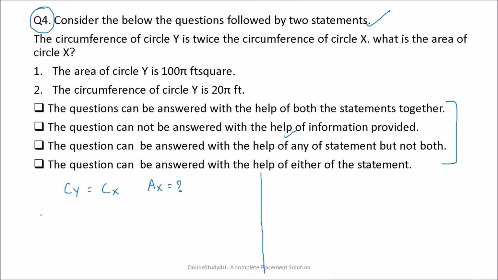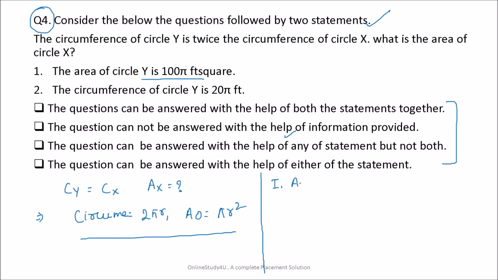Before we proceed, I will tell you the circumference of a circle is equal to 2 pi r, and the area of a circle is equal to pi r squared. So if you know this, then it will be easy for you to solve. Now my statement 1, area of circle Y is 100 pi. So pi r square is equal to 100 pi. So pi and pi cancel, and r will be equal to 10. So the value of r we got.